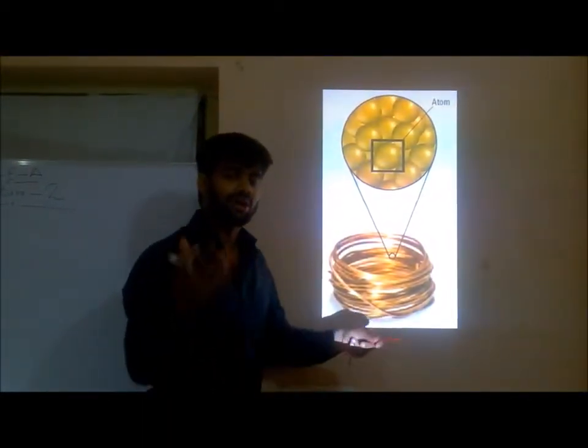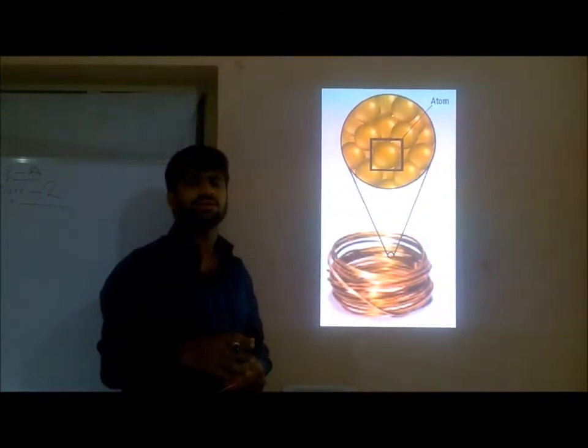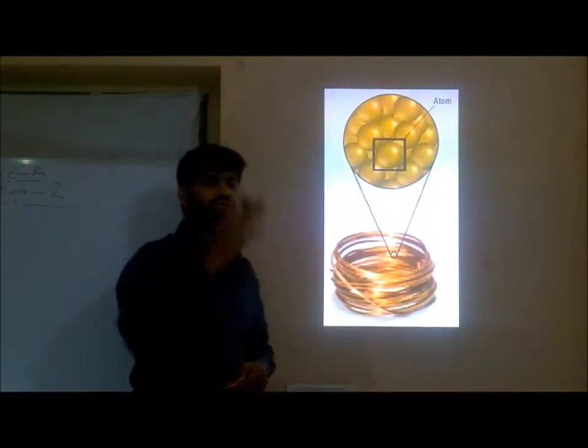So what we are doing is applying voltage. By applying that voltage, that particular valence electron will flow. Next slide.